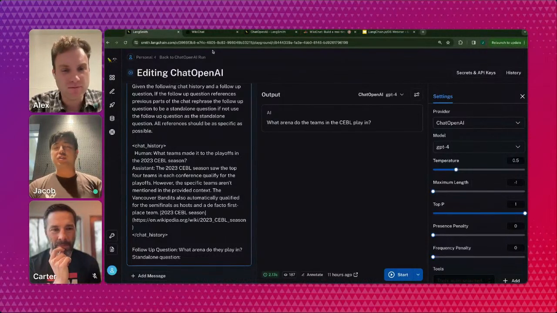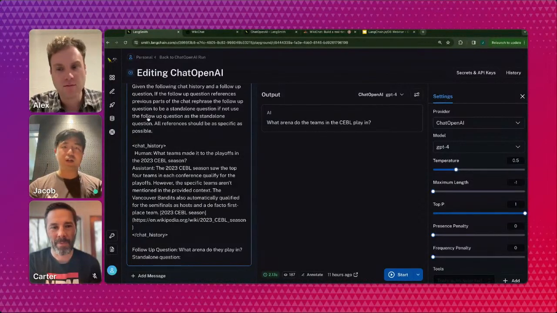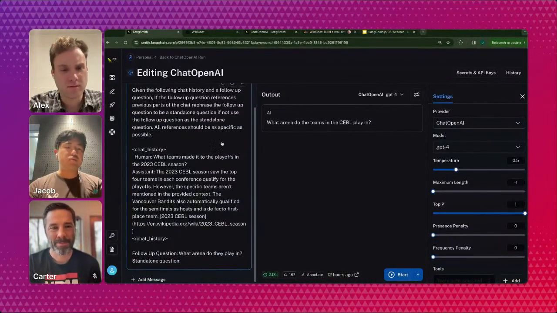So one thing I glossed over is there's a private versus public view. The view trace button will take you to the public view, but if you're debugging, you'll have more access to this lower level functionality in the private view. The public view is really to give you a sense of what's happening internally and share with other folks